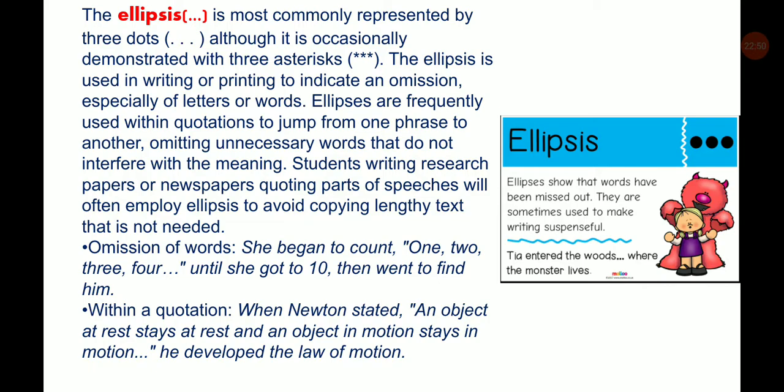For example, omission of words: She began to count 1, 2, 3, 4... until she got to 10, then went to find him. Within a quotation: when Newton stated, "An object at rest stays at rest and an object in motion stays in motion,"... he developed the law of motion. Ellipses show that words have been missed out. They are sometimes used to make writing suspenseful: Tia entered the woods... where the monster lives.